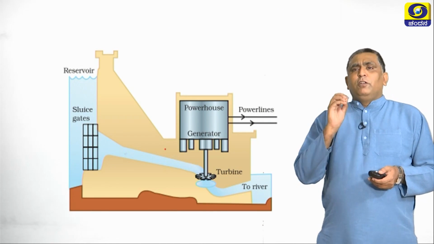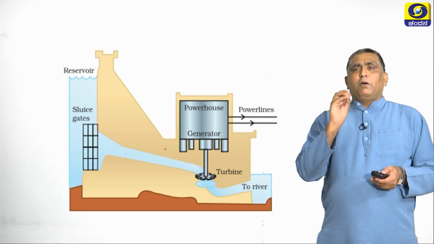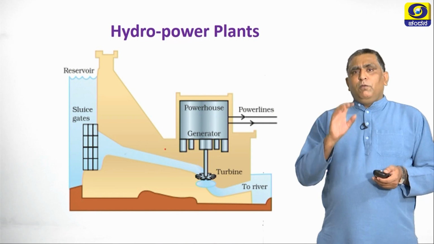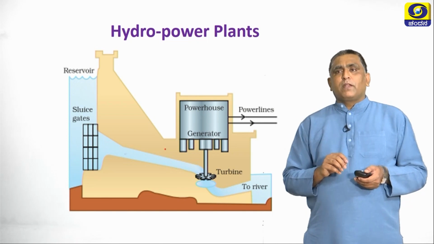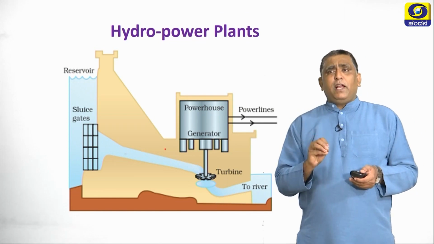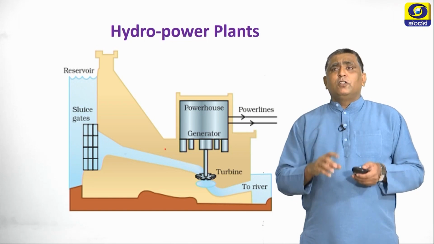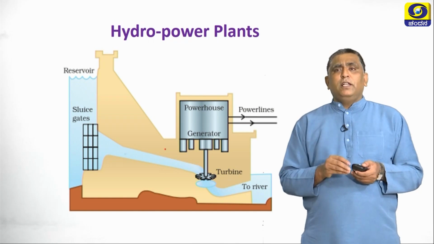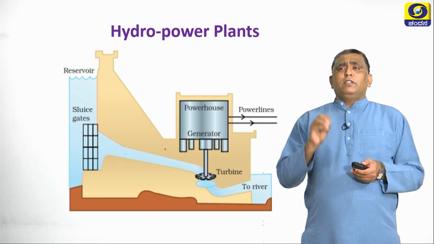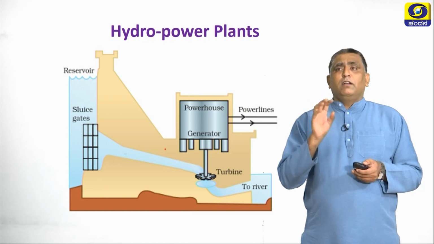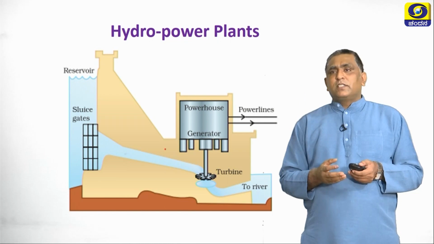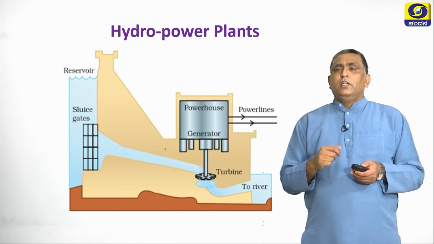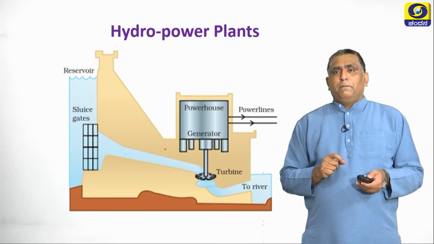Now, we are looking at a hydroelectric power plant. This is the diagram we have extracted from the textbook, and you can be asked for 2 marks or 3 marks to draw the diagram. It is a very important thing, and sometimes a question might be asked on this particular diagram, such as what is the work of the generator, or how energy is converted in hydropower plants. So, you have to be ready for that.